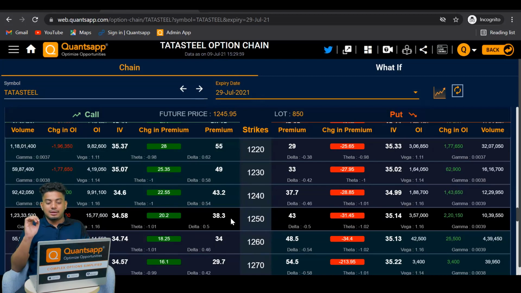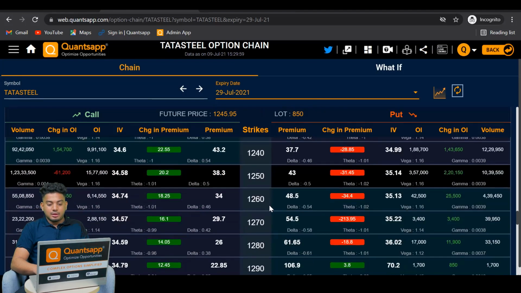What is a strike price? It is an exercise price, that is, the price at which you decide you want the right to short sell Tata Steel's underlying 850 shares. To make it simple, these are all the strike prices. Let's say in the case of the 1250 put option, the premium is 43 rupees. In this scenario, if you buy this 1250 strike put option at the price of 43 rupees, you will receive a right to short sell Tata Steel's 850 shares at the price of 1250 rupees.